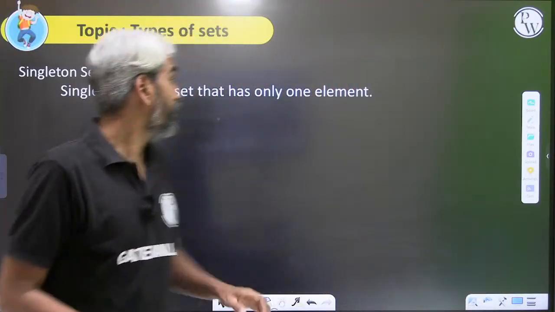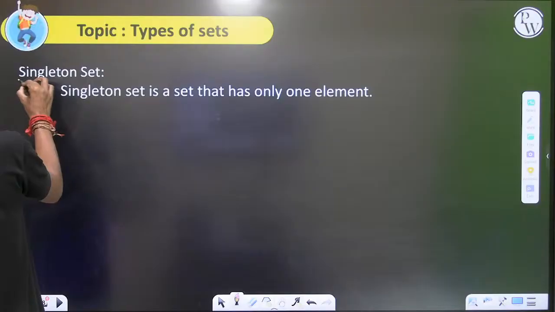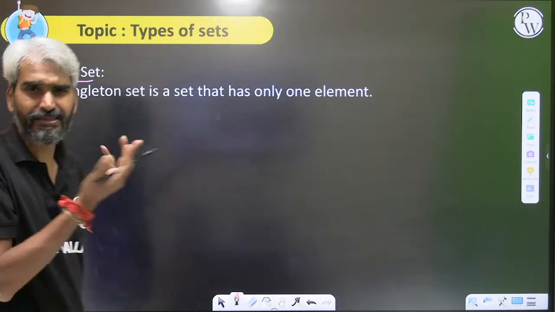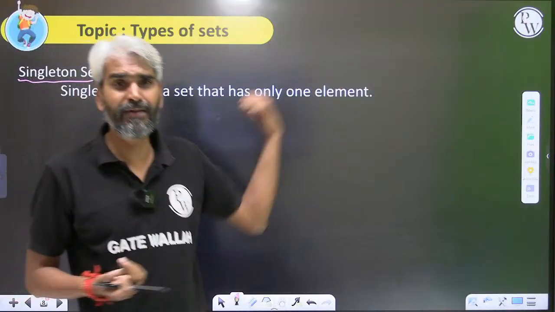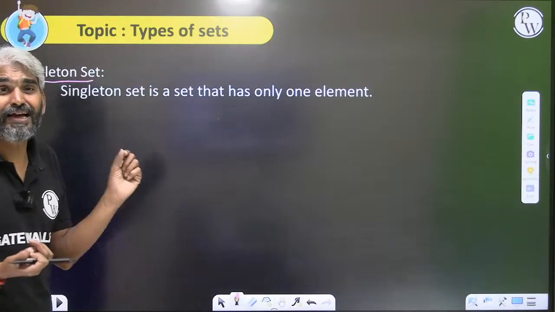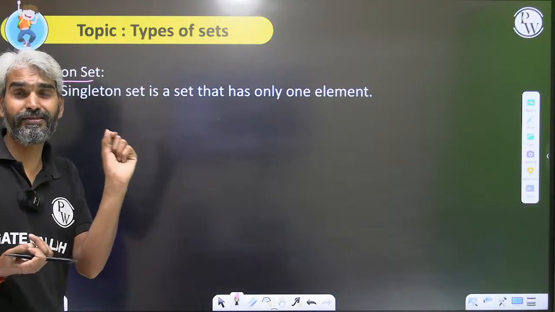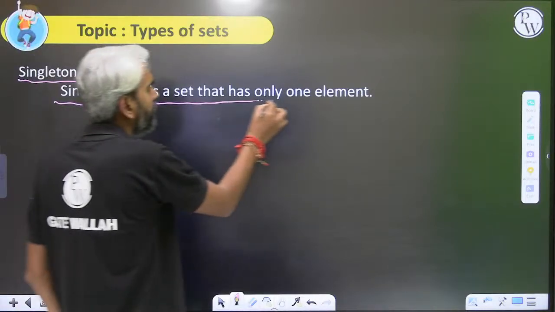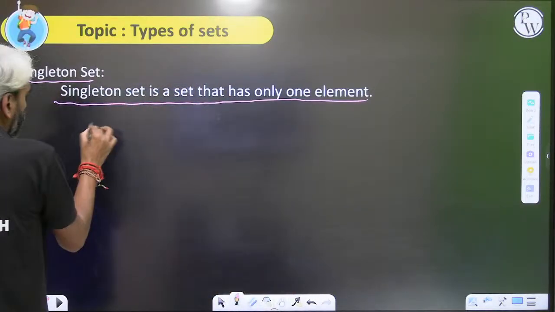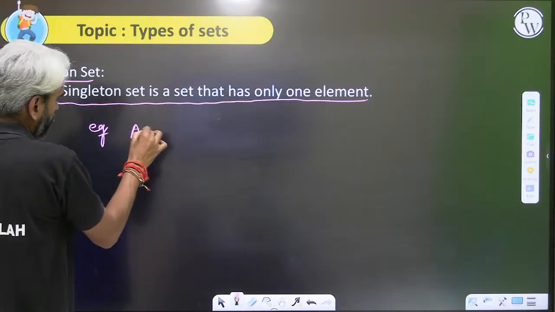Okay, let's move to the next thing, that is the singleton set. So it's very easy. So what is a singleton set? Just like an empty set is a set with no elements in it, similarly a singleton set is a set with exactly one element, or it is a set with a single element in it. So a singleton set is a set that has only one element.